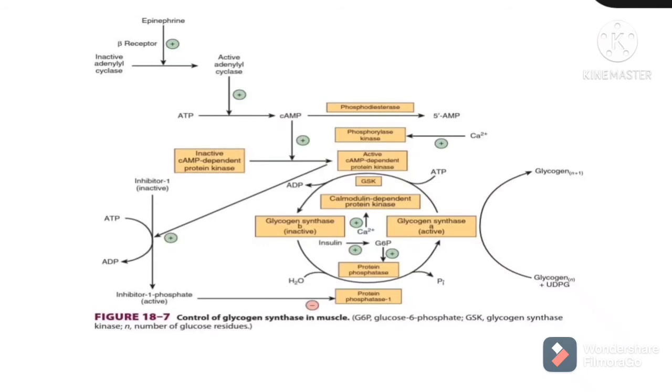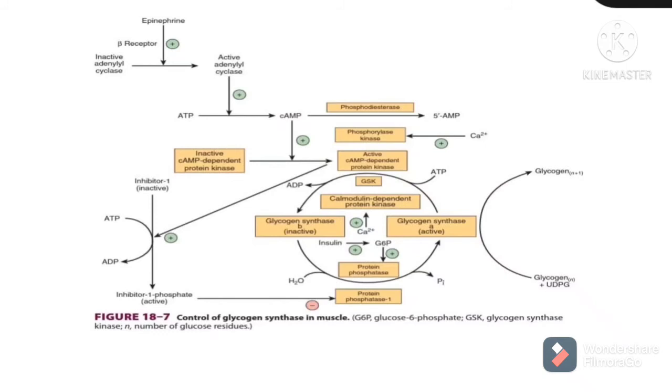activation of it. So if we want to win a war, we can at one side strengthen our own army, and at the other side can also make the army of the opponent weak. This is how the insulin works. At one side, by activating the protein phosphatase, it will dephosphorylate and activate the glycogen synthase. In this way, it has strengthened its own army, and now it's time to lose or decrease the strength of the opponent's army. And how is it going to happen?